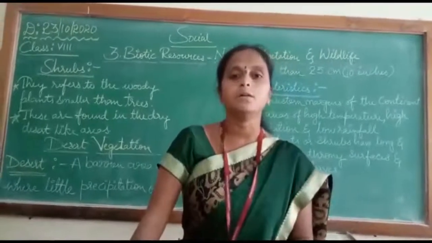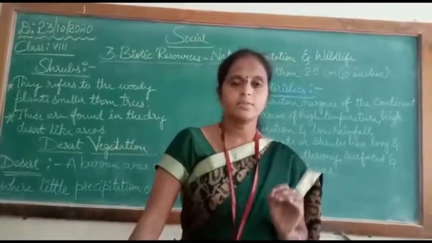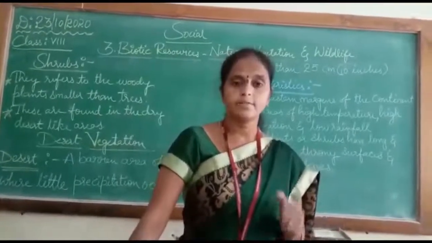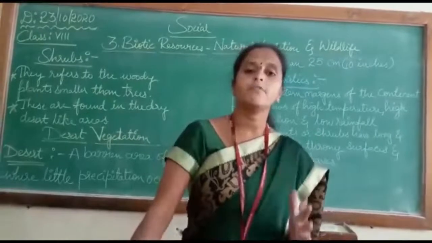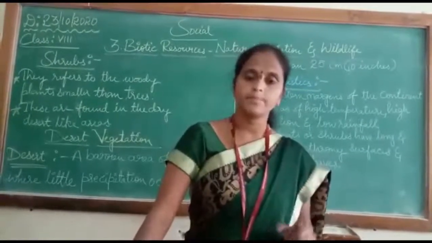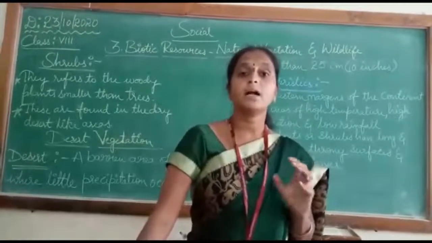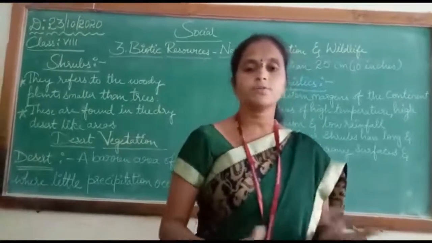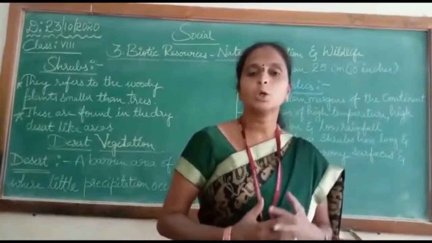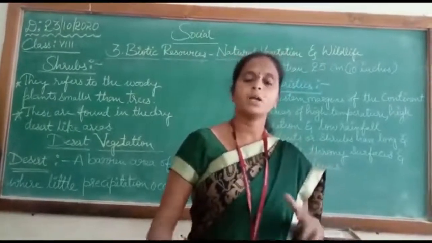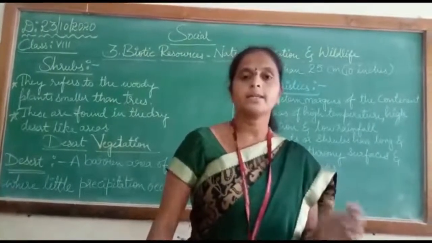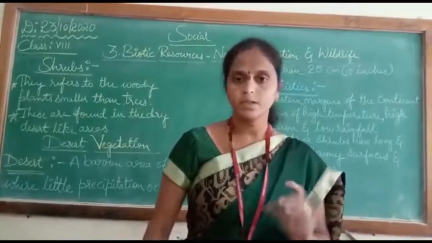I'll give you some examples of deserts in the world, such as Sahara desert, which is located in the continent of Africa, the largest hot desert of the world. And the coldest desert is Antarctica. Yes, the large extension of cold icy places or freezing places we can see, that is cold desert of the world. And along with that, Kalahari desert and Australian desert, these all are examples of the deserts of the world.